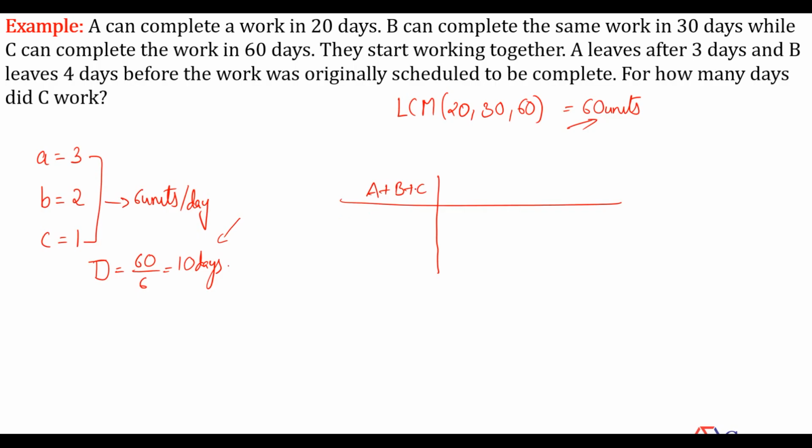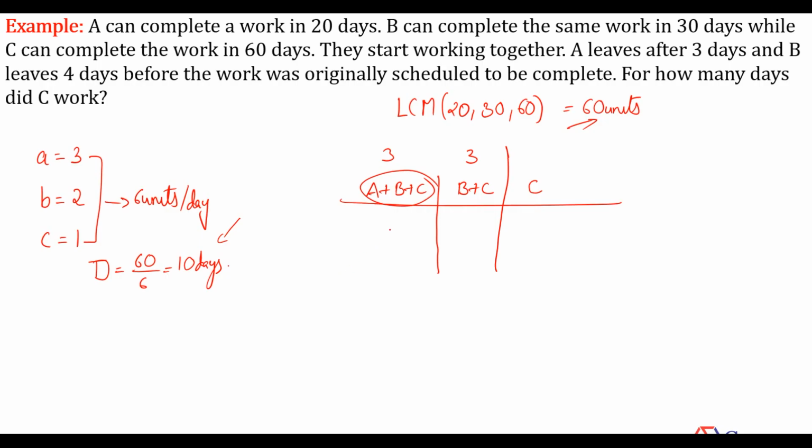Out of those 6 days, he has already worked here for 3 days. That means for the next 3 days, he'll be working with whom? He'll work with C here. Now, for the last part of the work, C has to work alone.